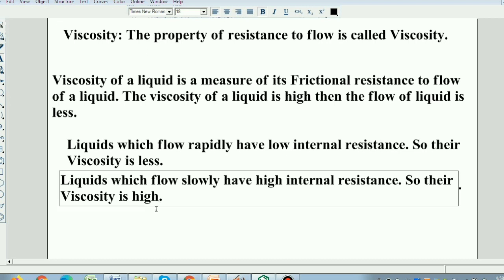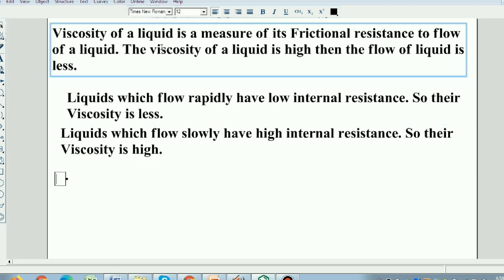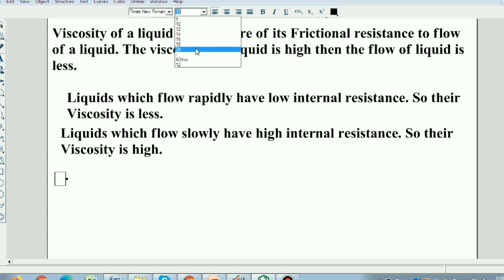If you see the examples for viscosity, the first one is glass.